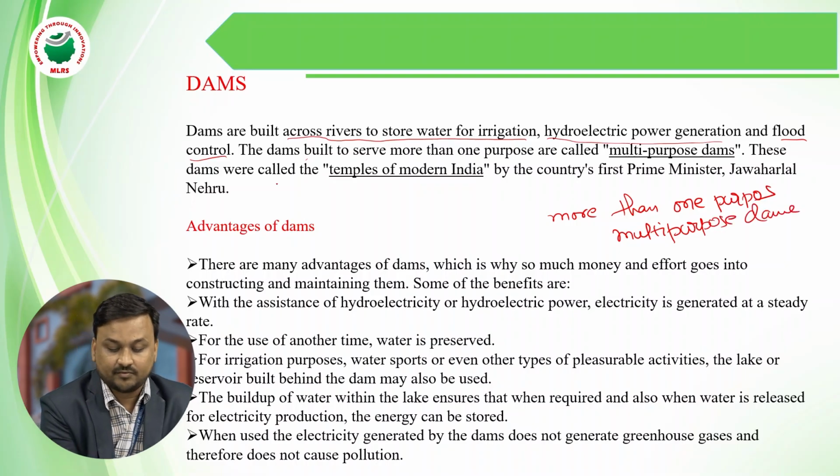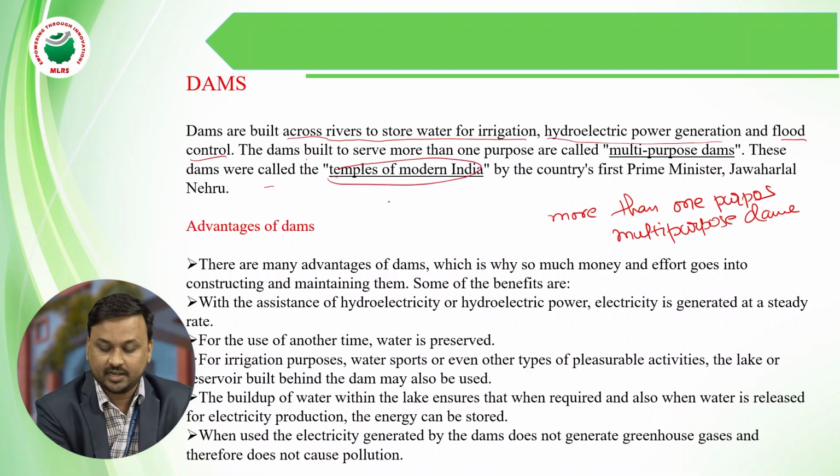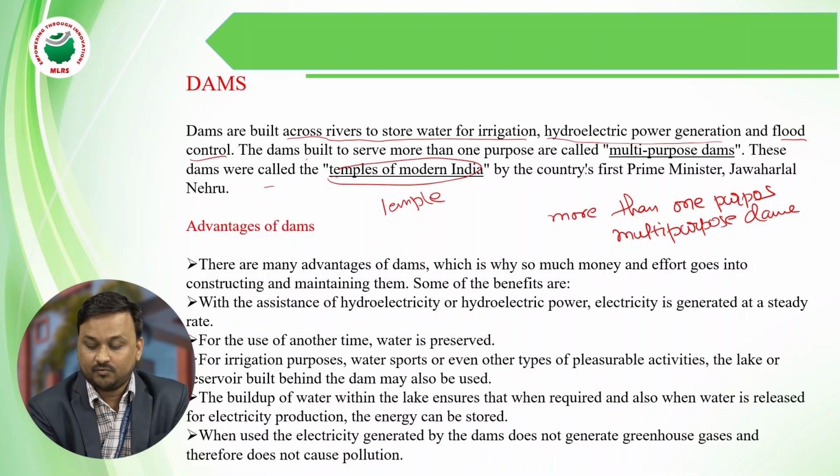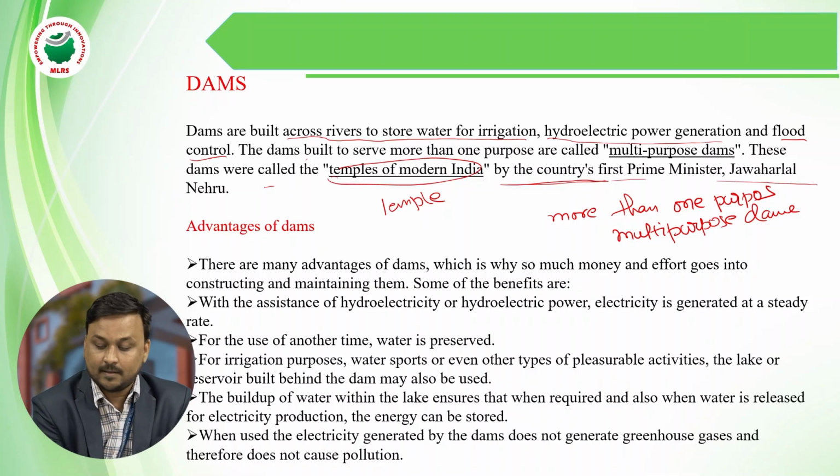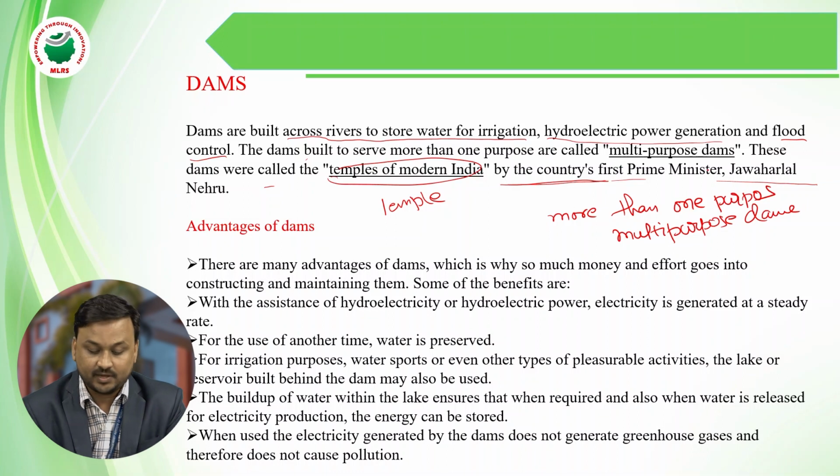These dams were called the Temples of Modern India by Prime Minister Jawaharlal Nehru.